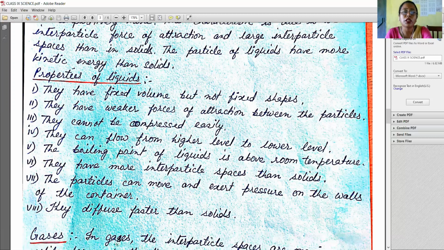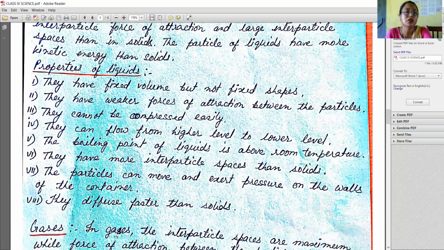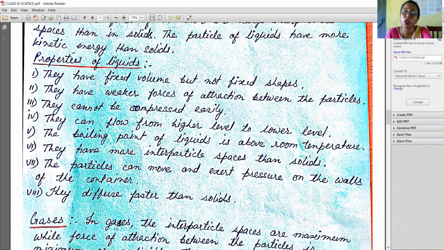The particles of liquids have more kinetic energy than solids.